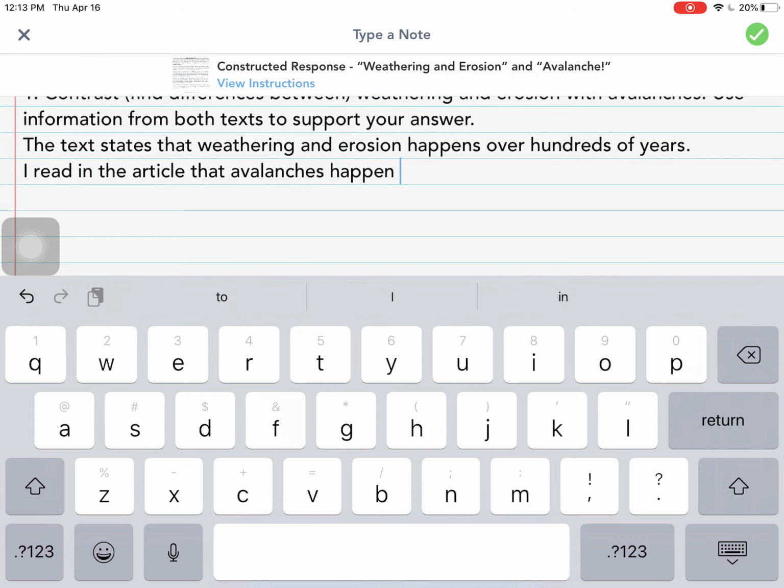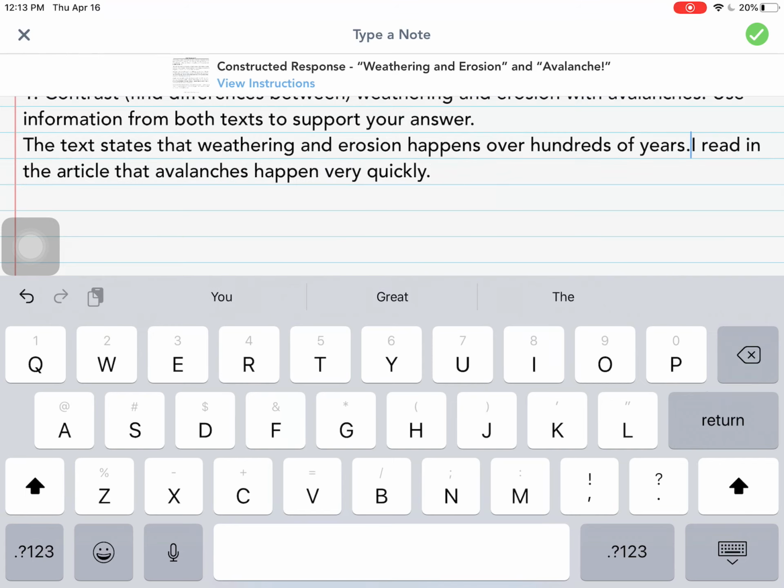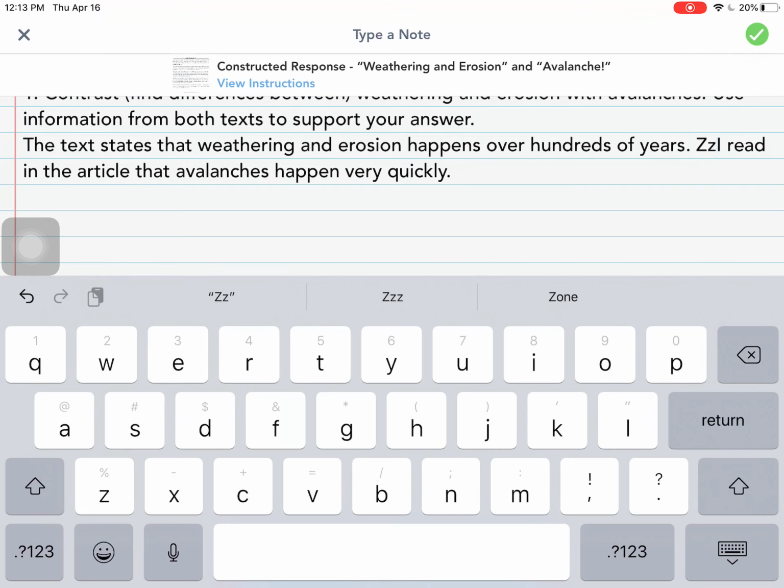Avalanches happen very quickly. So right off the bat, I've contrasted the differences between weathering and erosion versus avalanches, and I cited the text.